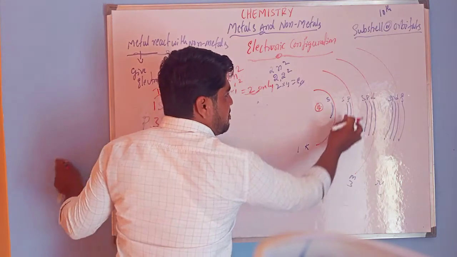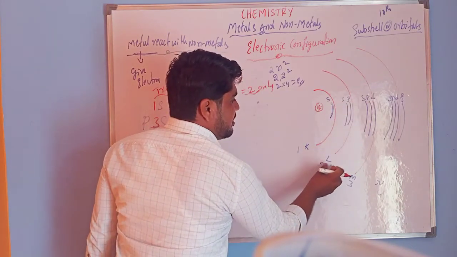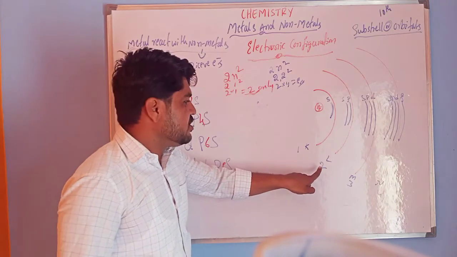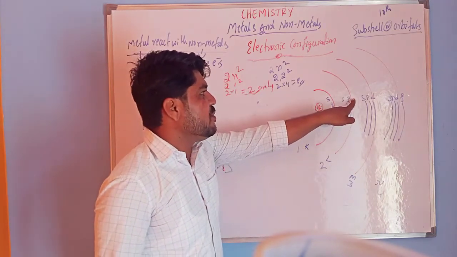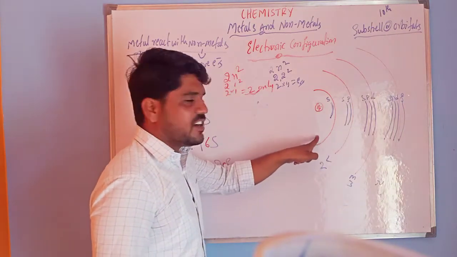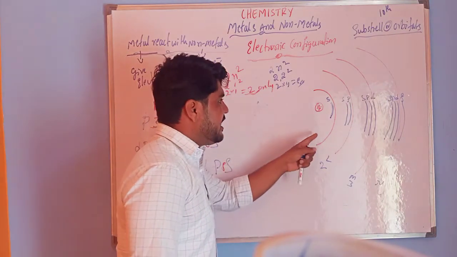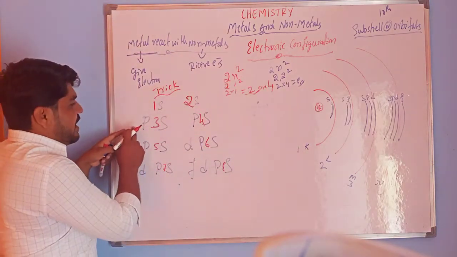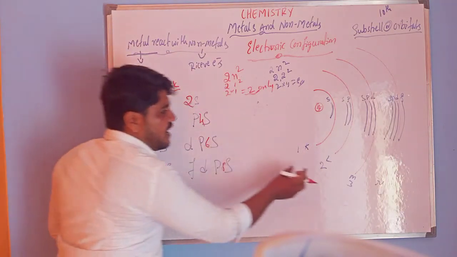Why? Because the P subshell is present in the second shell. In the first shell we don't have any P subshell, that's why we don't give the number 1. We have to give the number 2. Why?